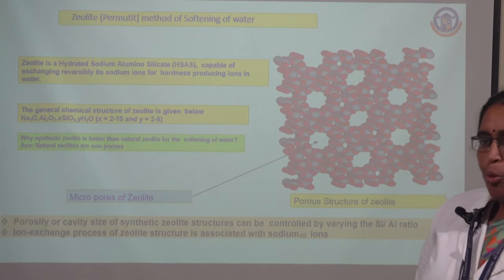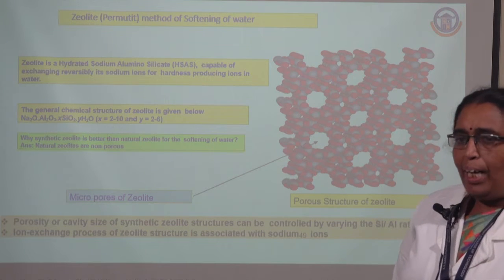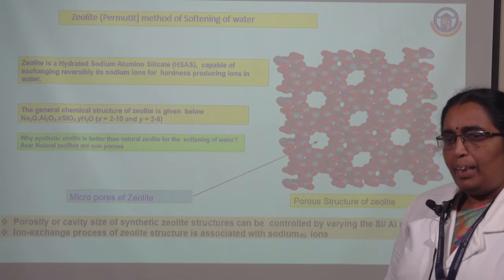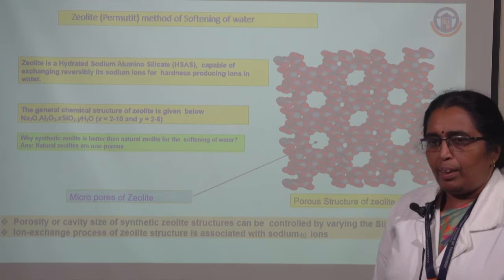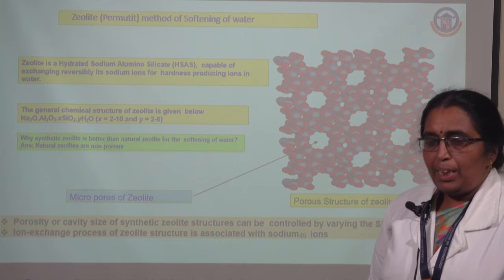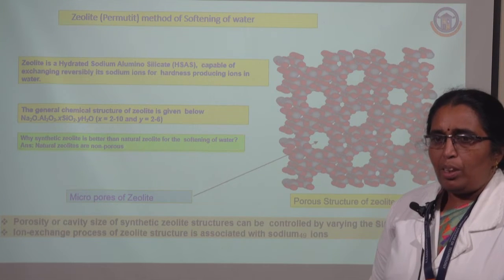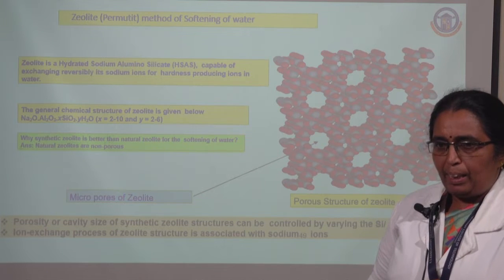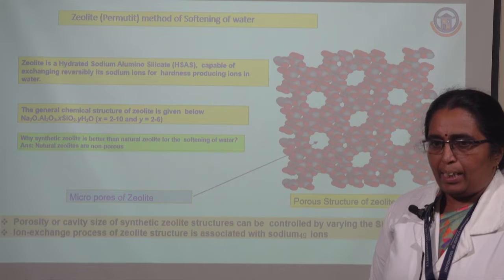This issue, when you come to the pipelines and all that, means there will be more deposit and it does not allow the flow of the water. This is because of the deposition of that salt as a strong adherent material, which is called scales.